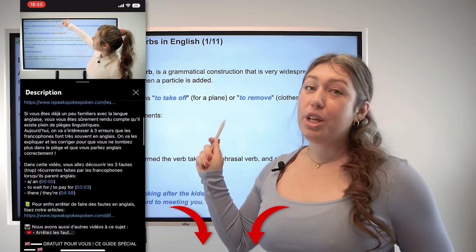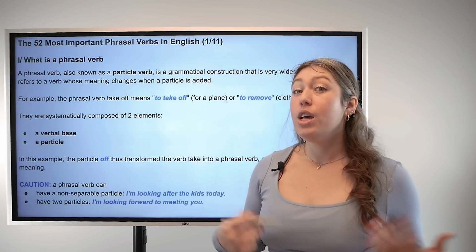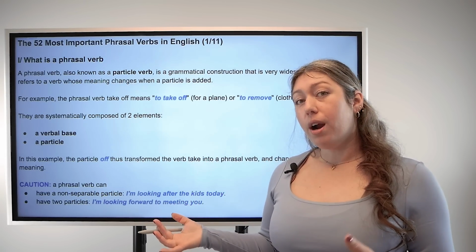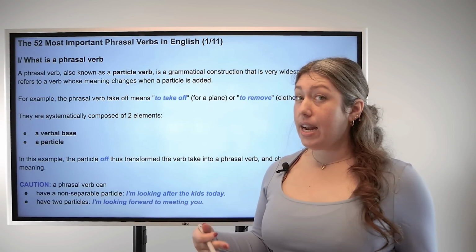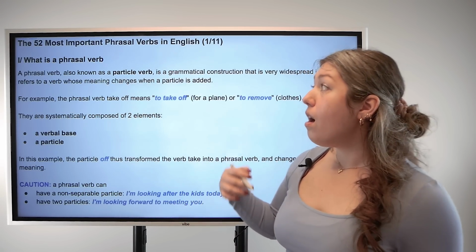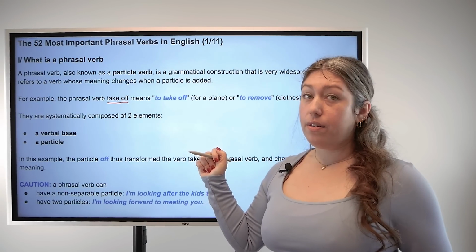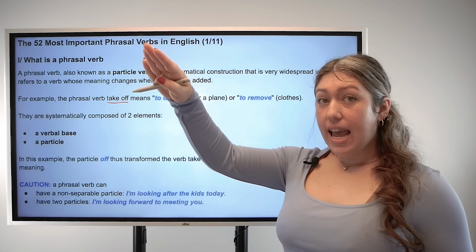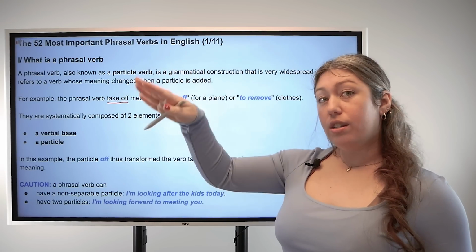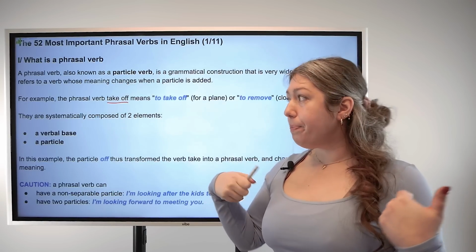In these slides, we're looking at the 52 most important phrasal verbs in English. So a phrasal verb, also known as a particle verb, adds a particle to a base verb to change the meaning of the base verb. For example, the phrasal verb take off can be used to describe a plane, like when a plane takes off, it leaves the ground, it starts flying, or take off as in remove, like take off your jacket.